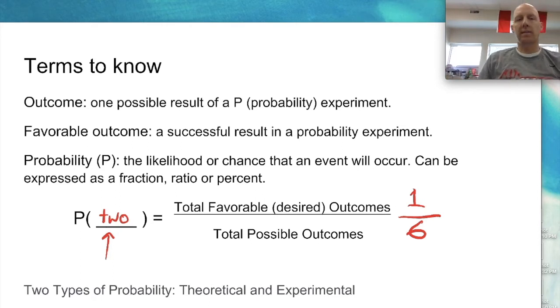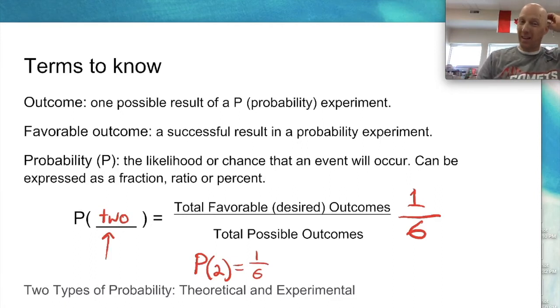Okay, so you have a 1 out of 6 chance. So if you're writing this, you wouldn't have all those words there, you would put P(2) = 1 out of 6. That's how you write out the probability of getting a 2 on a single roll of a die, 1 out of 6. Now we're going to use this information going forward.